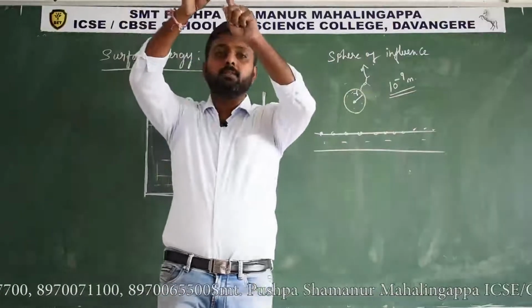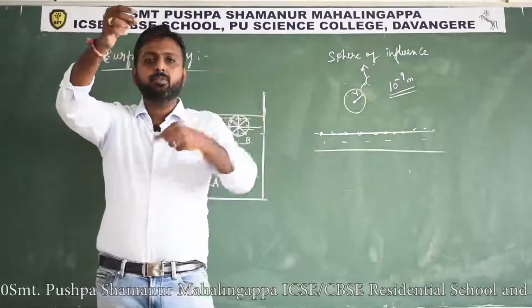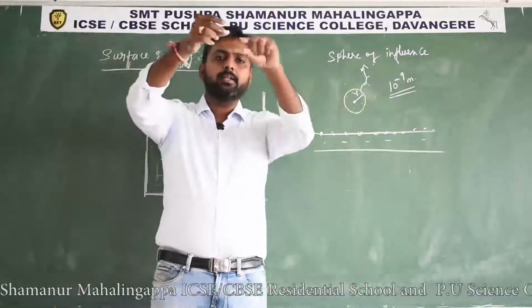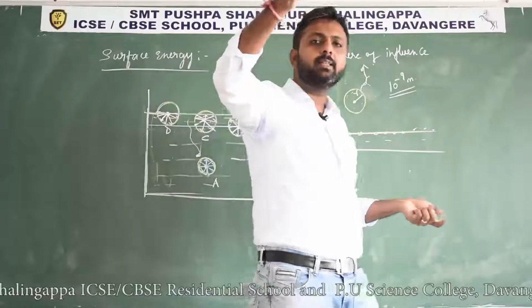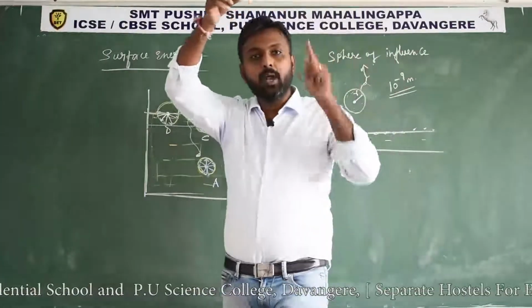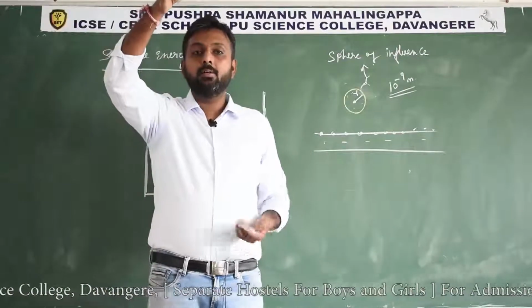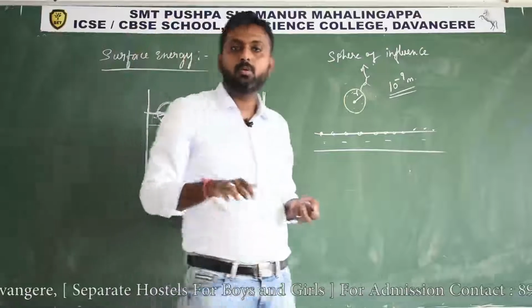But you can consider the chalk as a system. It is made up of so many molecules. So we are able to say the chalk is also one system. Then this system wants to attain minimum potential energy, so if I leave it, the chalk will move downwards. Why?